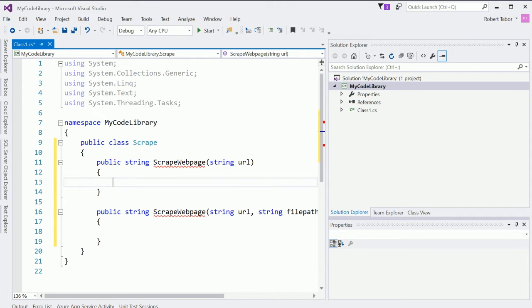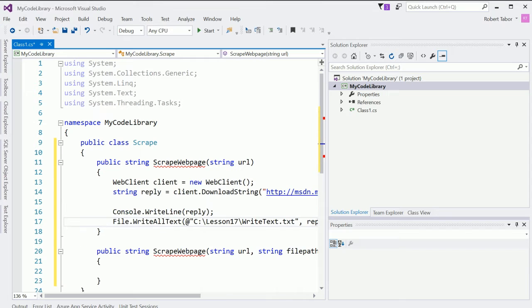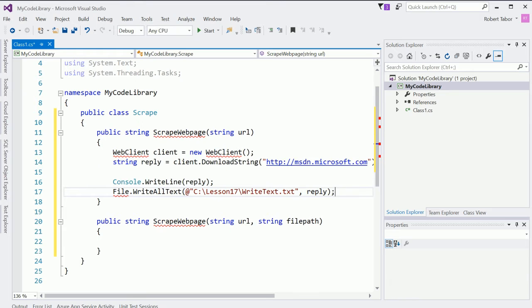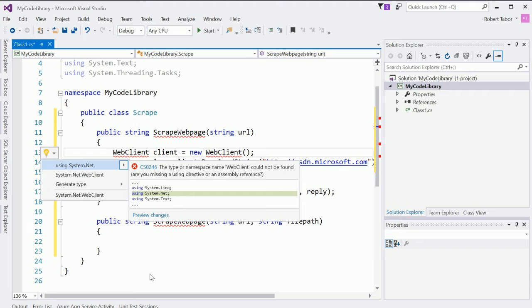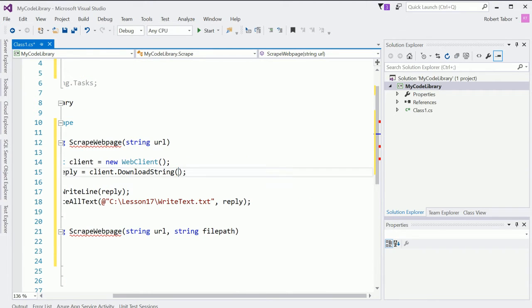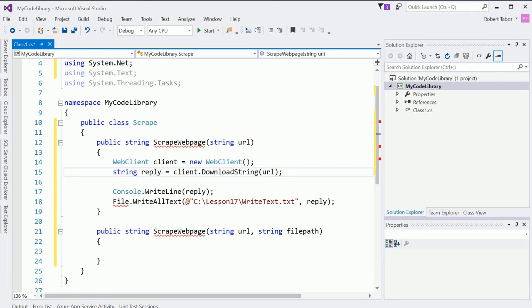All right, and so in this first case, I'm just going to copy down some of the code that we worked with previously to create this functionality, where we were actually using this WebClient to go out, download a page, and then save it to a text file. I'm just going to generalize this. Remember what I did previously when I hit Control period on the keyboard in order to add a using statement for System.Net. And the next thing I'm going to do here is actually replace this hard-coded string with whatever gets passed in by the end user.